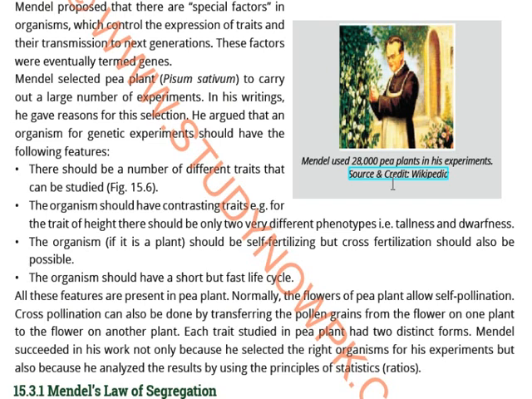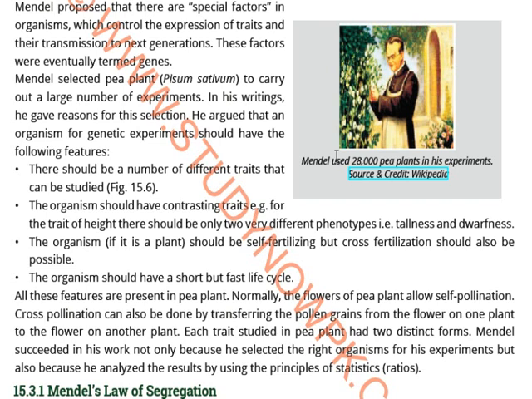These features were present in the pea plant. According to Mendel, Pisum sativum was very perfect for these experiments. Why? Because it fulfilled all the requirements: it has two different colors, distinct features, and an easy life cycle, so he selected the right organism.